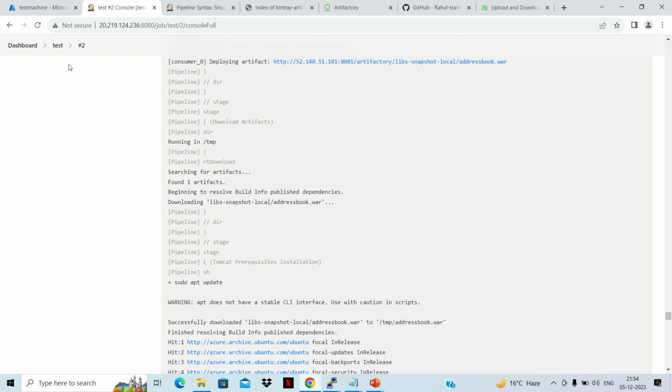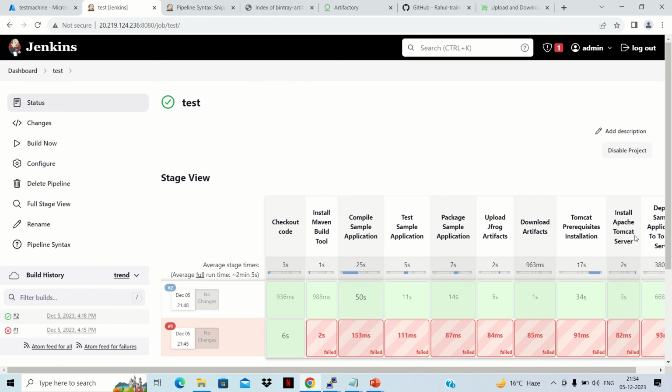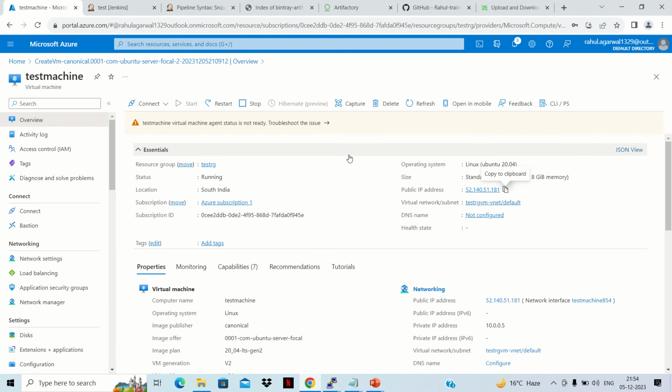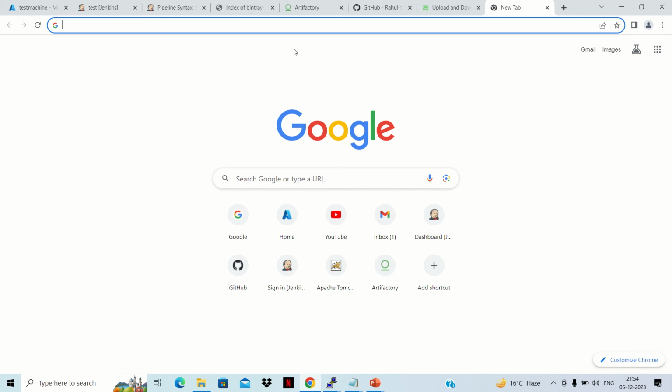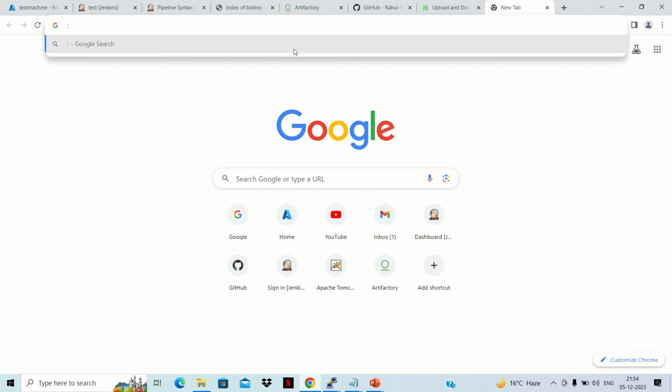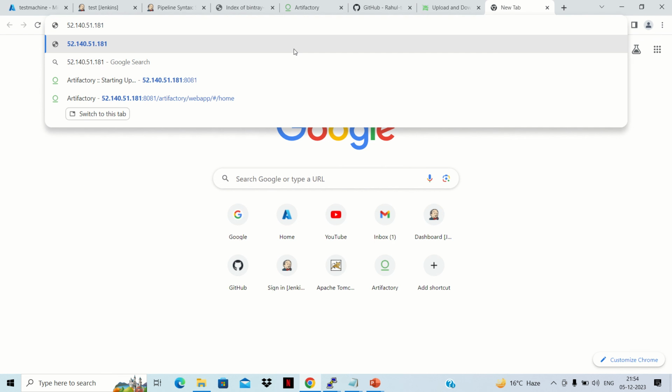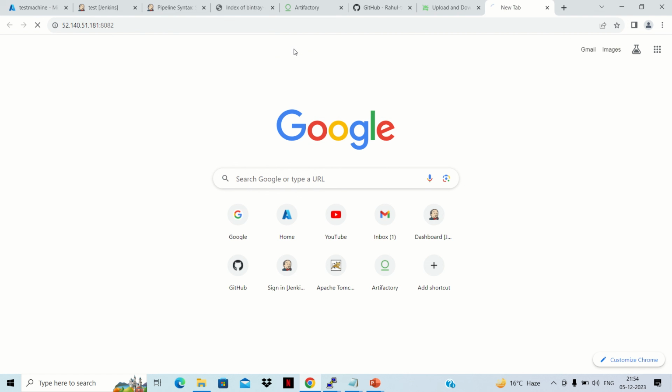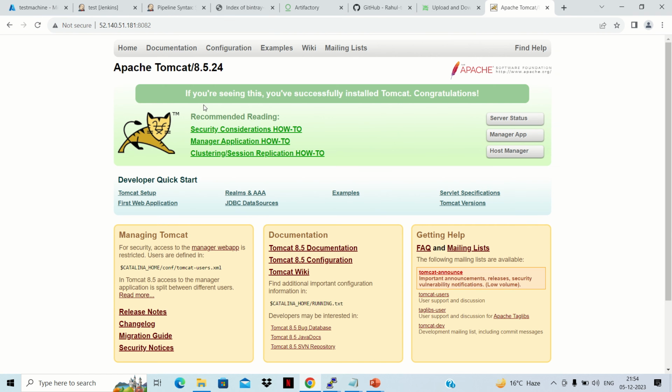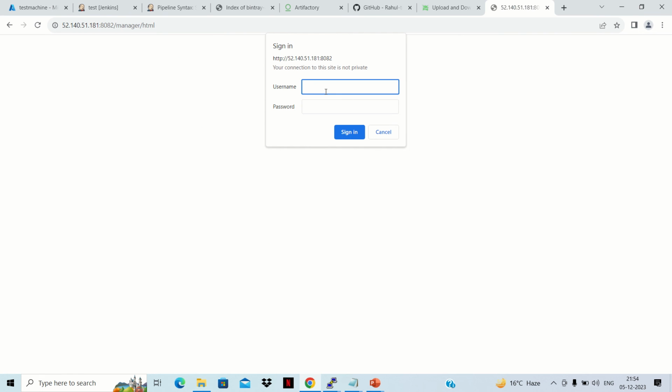Okay, so the instructions were for Tomcat installation and then deployment of the sample application. So we'll go to this IP and access it using port 8082. Let's see whether Tomcat has been installed or not. Yes, Tomcat has been installed. We can go to the manager app, and here we can give the same credentials that I showed in my slide, in the tomcat-users.xml file.